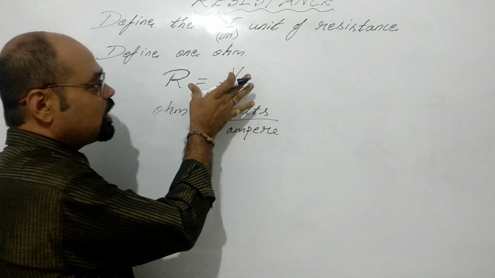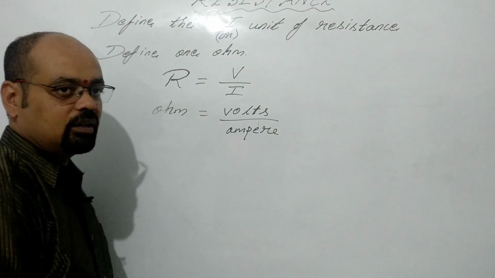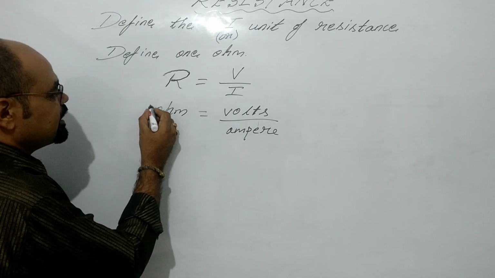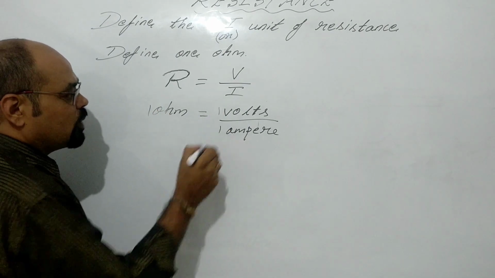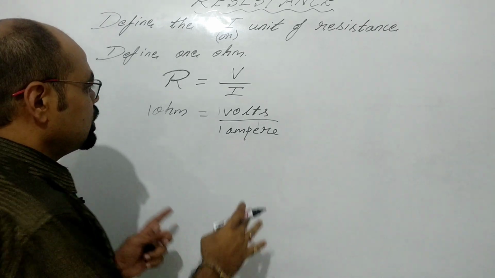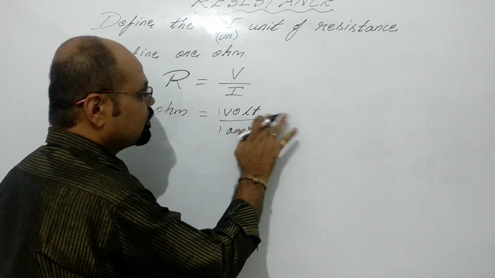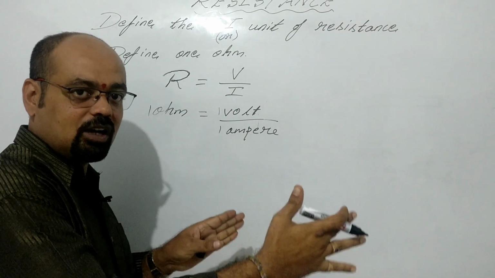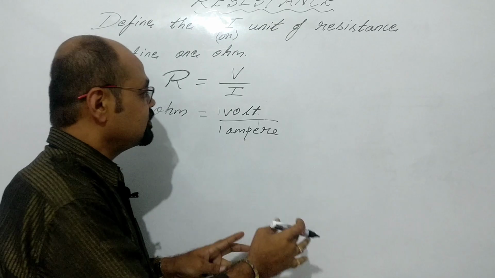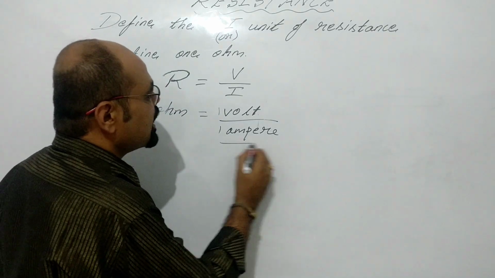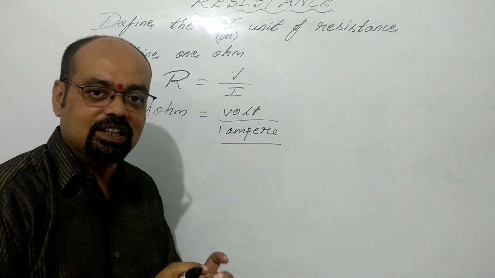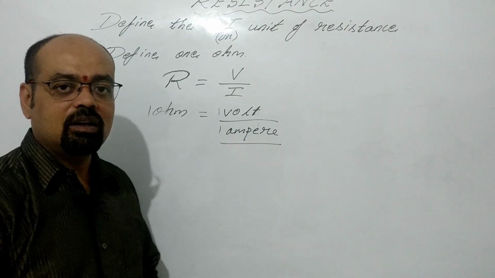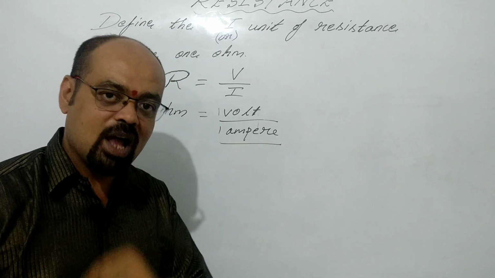So from the formula of resistance, it's easy to define ohm. How can we define it? See here, just place 1, 1, 1. If 1 volt of potential difference is created between the 2 points, and 1 ampere of current flows in that conductor, then we say that the resistance of the conductor is 1 ohm.